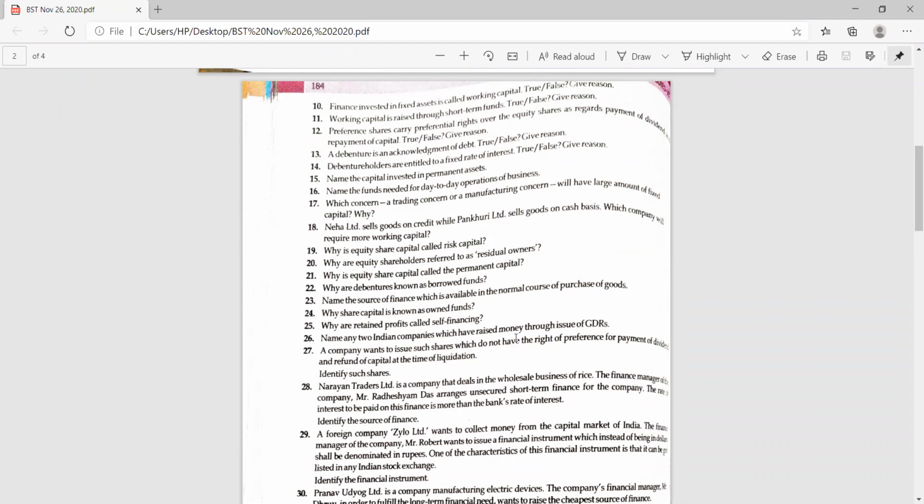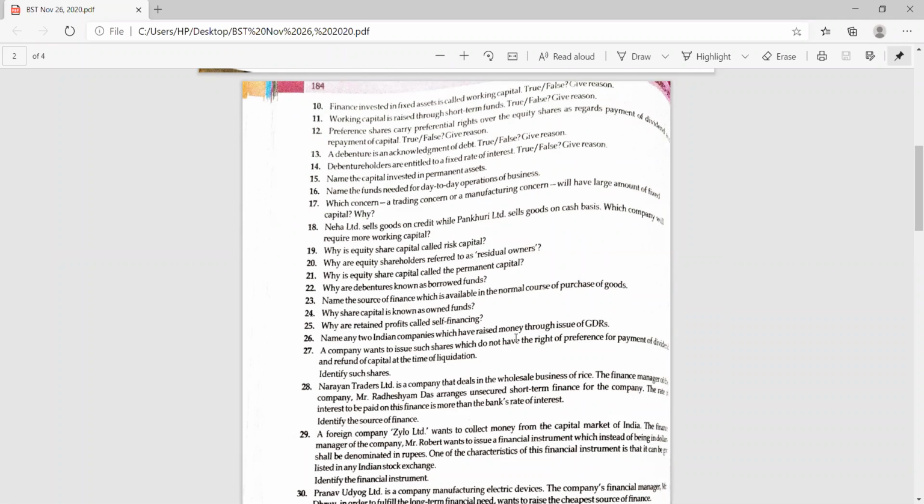The company that is selling goods on credit, that is Neha Limited, or Pankhuri Limited, which sells the goods on a cash basis? They are getting the cash immediately. Which requires more working capital? Ma'am, Neha Limited, because they are selling goods on credit. There will be more debtors and they must keep more stock. While Pankhuri Limited sells goods on a cash basis, immediately getting the cash, so they need not maintain more working capital. So Neha Limited is required to maintain more working capital.